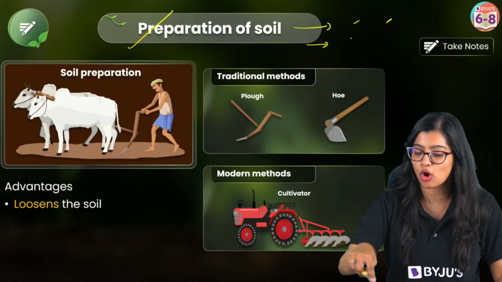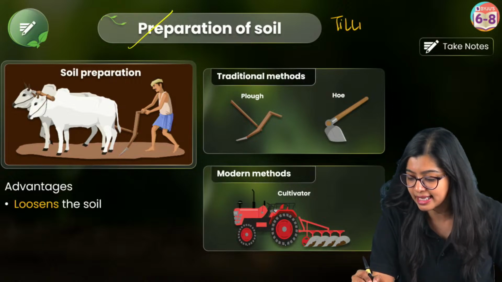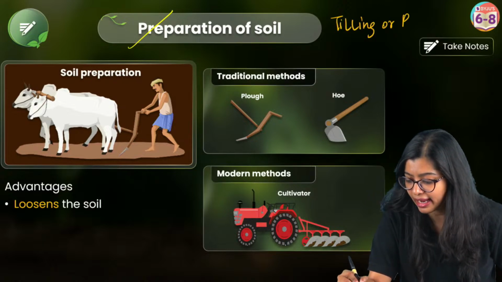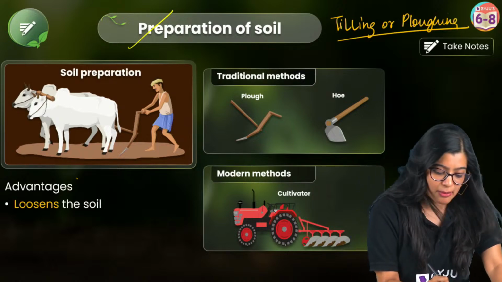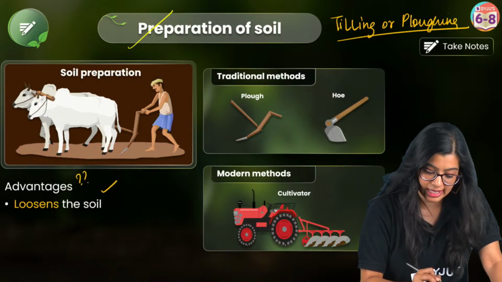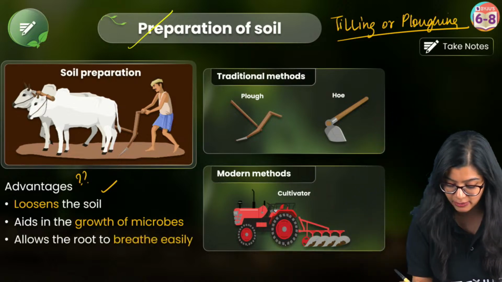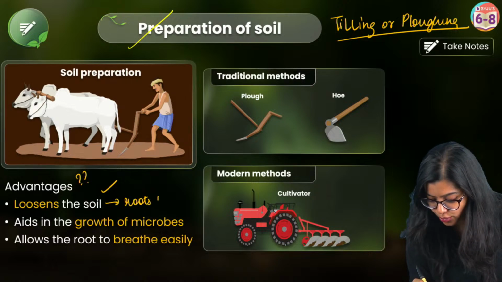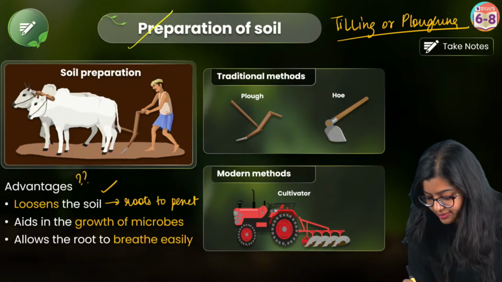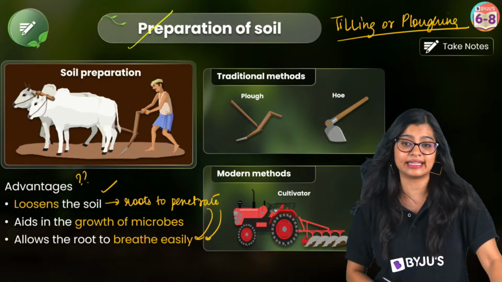And this process of loosening and turning the soil is what we call tilling or plowing, right? So this is what we will call the process. Now why are we doing this? Because we know that it will loosen the soil. And if the soil is made loose, it will allow the roots to penetrate into the soil, and they will also be able to breathe easily, right?